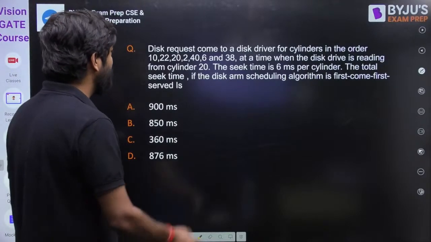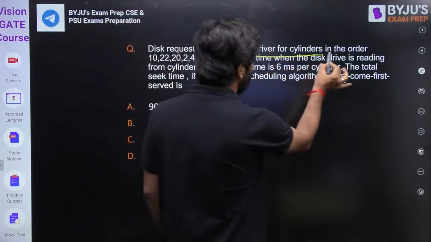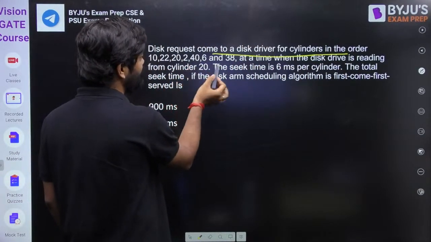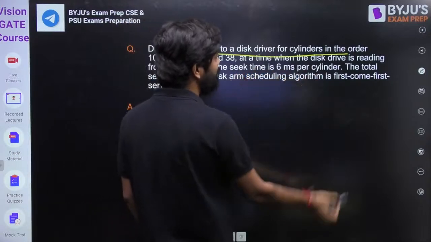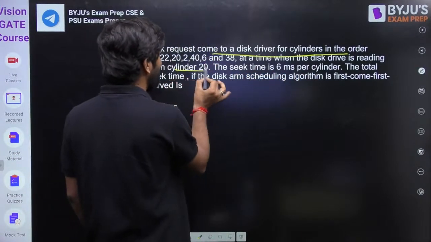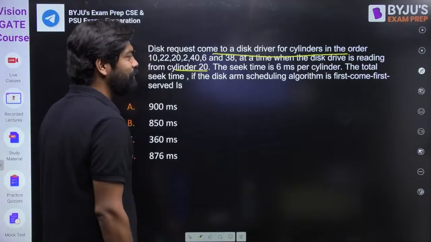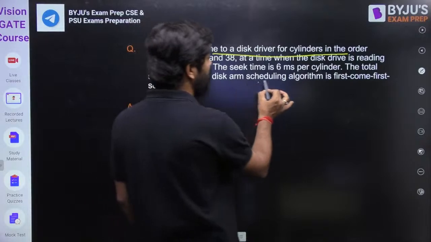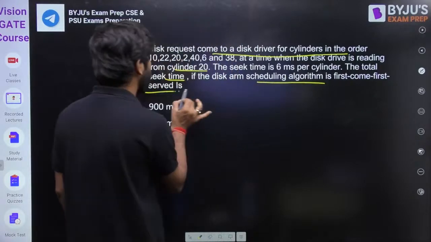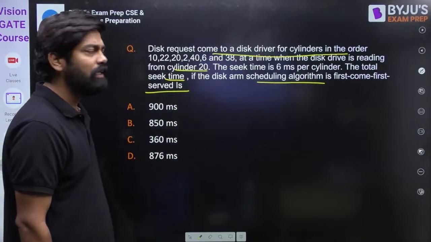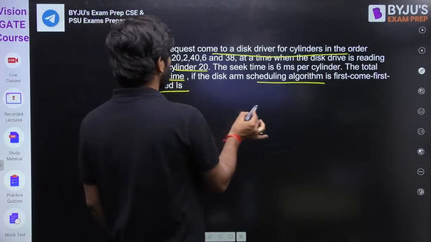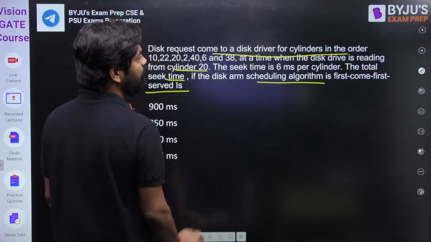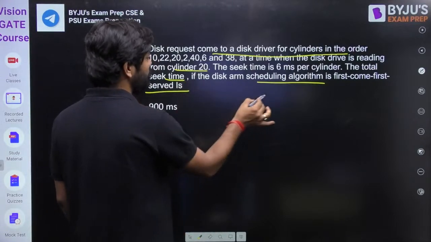In the question they have given that disk requests come to a disk driver for cylinders in the order 10, 22, 20, 2, 40 and 6, at the time when the disk drive is reading from cylinder 20. The seek time is 6 milliseconds per cylinder. The total seek time if the disk arm scheduling algorithm is first come first serve. So directly you can try. Where will it start, my dear friend? At 20. So start from 20.